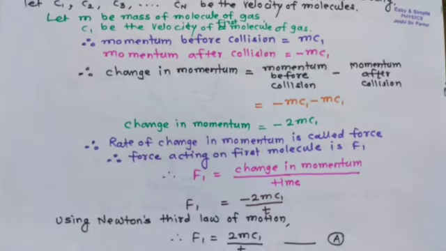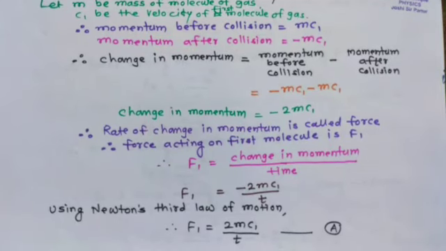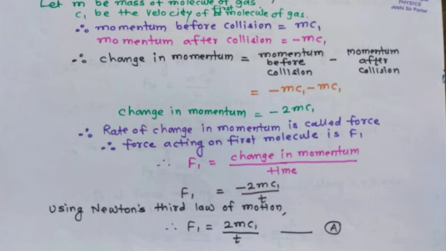Different gas molecules move with different velocities. Let C1, C2, C3, ... Cn be the velocity of each molecule of gas. Let small m be the mass of a molecule of gas and C1 be the velocity of the first molecule. The momentum before collision is m C1. The momentum after collision is minus m C1.